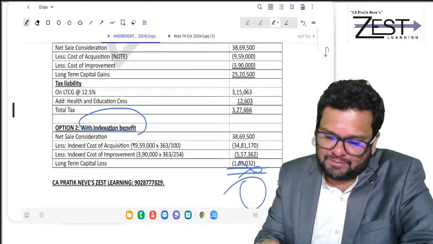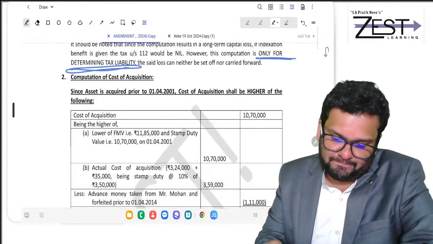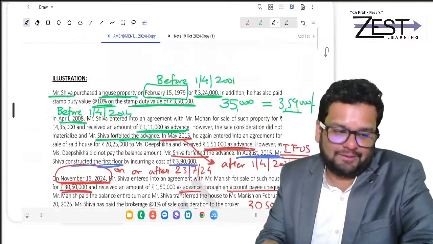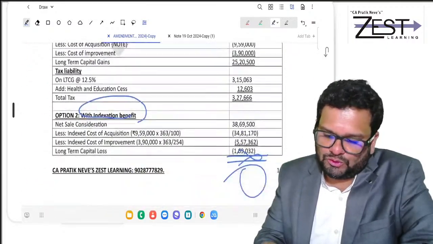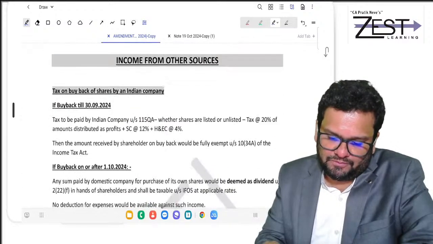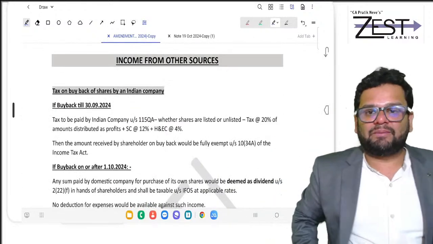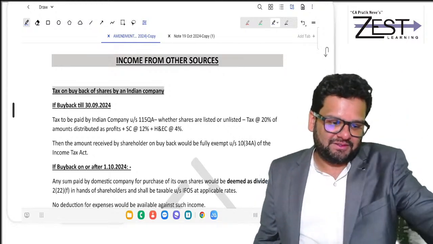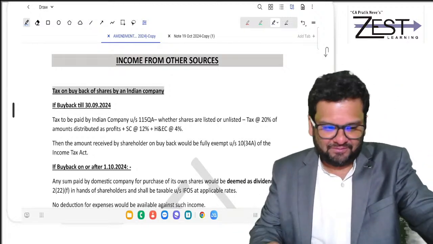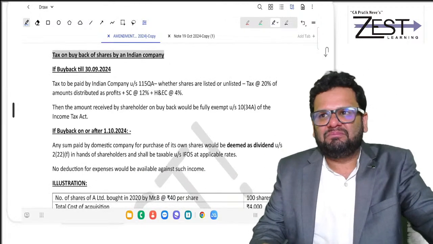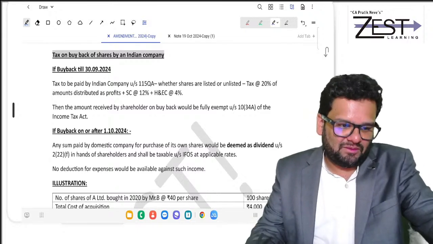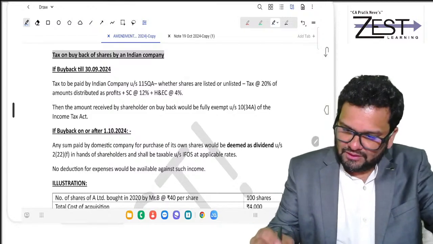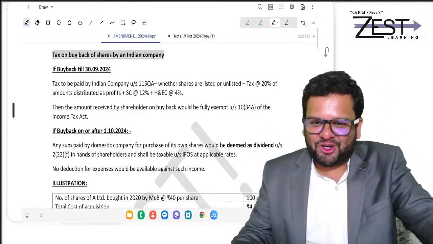But anyways, tax liability is zero. That is important for me. So I hope, friends, you have followed this well. You can easily go through the ideal solution that I have given you. Now, the majority of the amendments we have covered. In IFOS, there is one amazing amendment. And you may not like that amendment, but anyways, you have to understand it. If so, I hope capital gains amendments, all of you have understood.